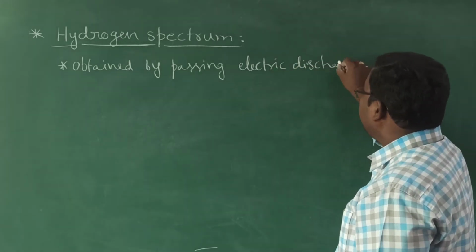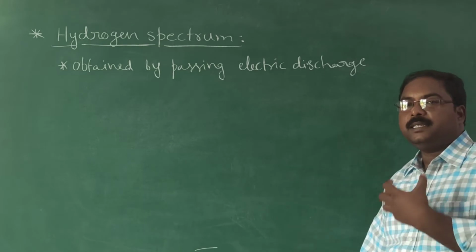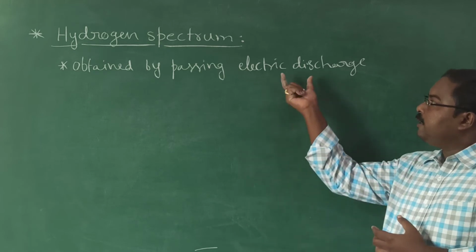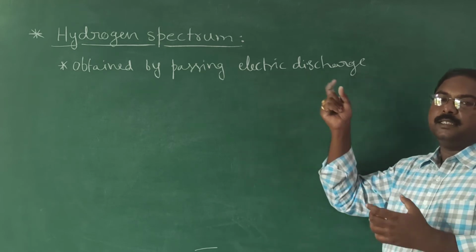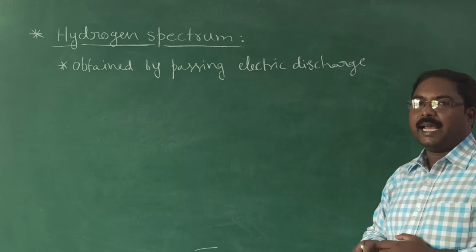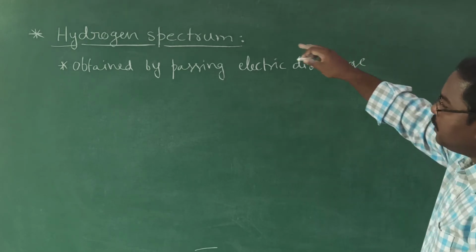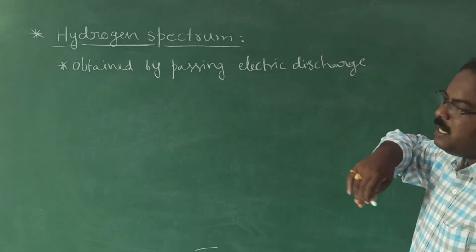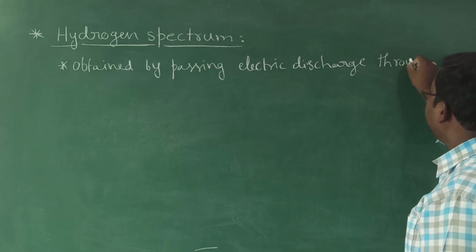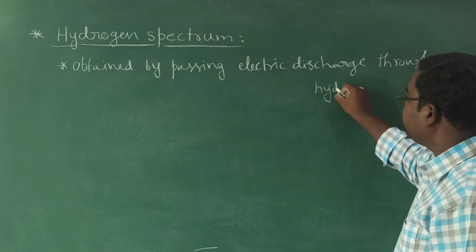Somebody may have doubt, sir, what is meant by electric discharge? In a simple way, by applying some potential difference, nothing but current, is called electric discharge. When you apply a particular high potential difference through the hydrogen gas, then we will get a hydrogen spectrum.